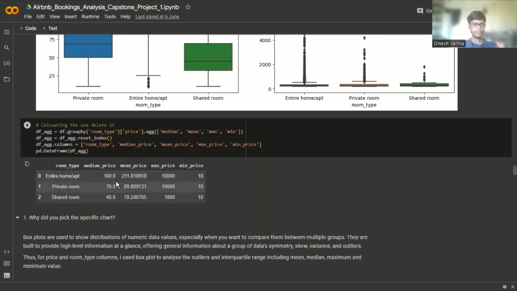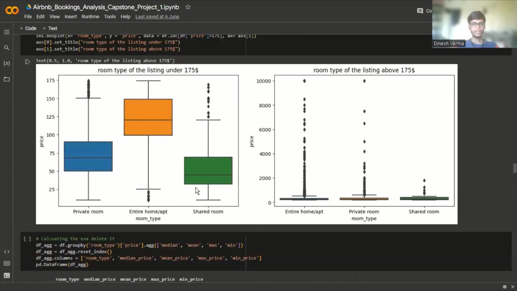And from this data frame, we can see that the minimum price is $10 for every room type, and the maximum price is $10,000 for entire home or apartment, and 1800 for shared room. And from this, we can see that there are only a few listings that have higher prices.